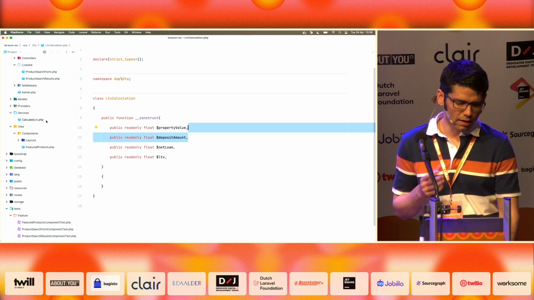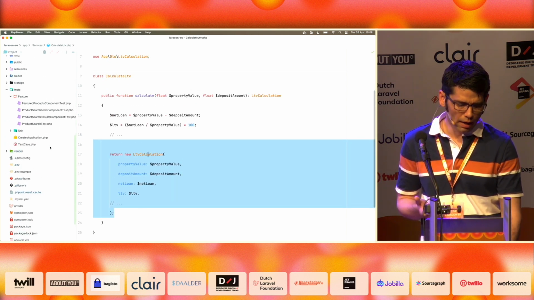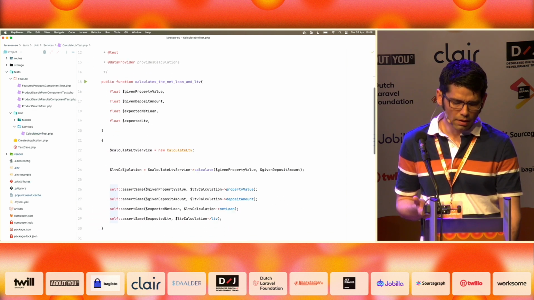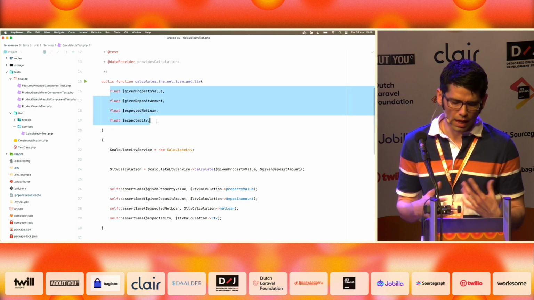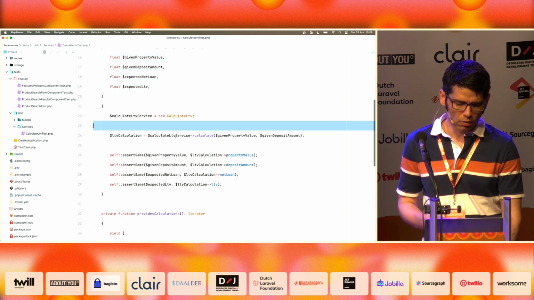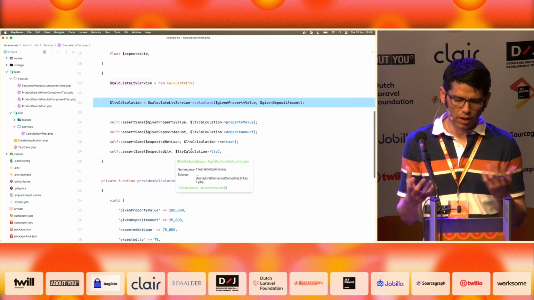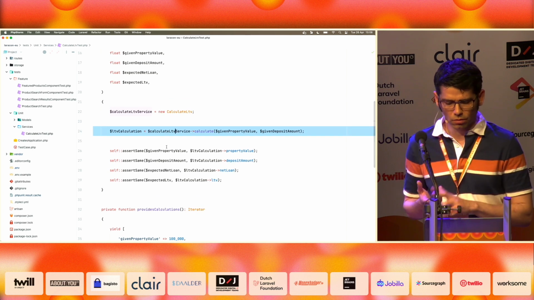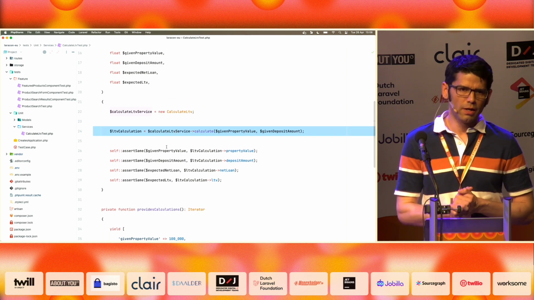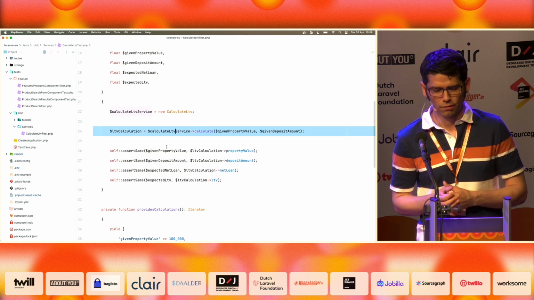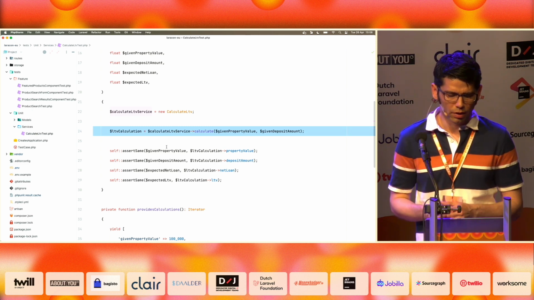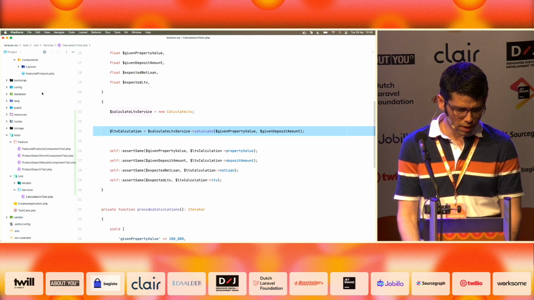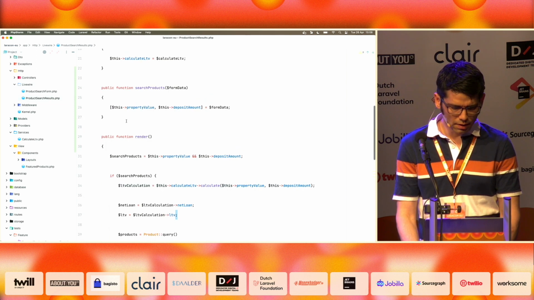And because I have extracted this service to its own class, I can test it individually. I have a unit test here. And this test can basically take some data, and it can perform the calculation and assert that we get the expected calculation. And this test doesn't have any reference to Livewire, to Eloquent, to any framework. If Laravel is updated to, I don't know, version 15, we don't have to worry about this test or the service. However, we still have, if we go back to our Livewire component, you can see that I have kept the local variables that I had before.